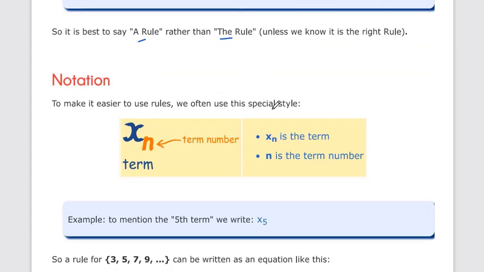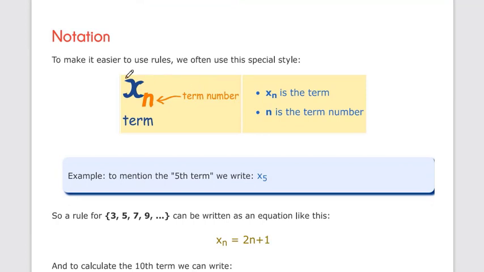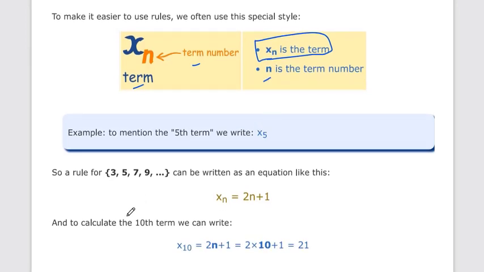Okay, now notation, to make it easier to use the rule, we often use this special style. x suffix n. Here n is the term number, and xn is the term value. The term number can be like the 100th term, 500th term, 5th term, 6th term. So for this sequence rule, we can write xn is equal to 2n plus 1.